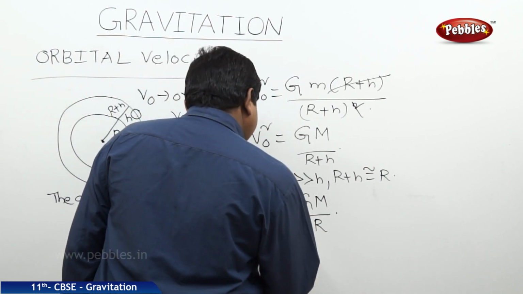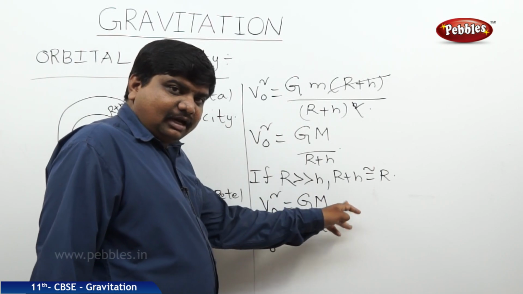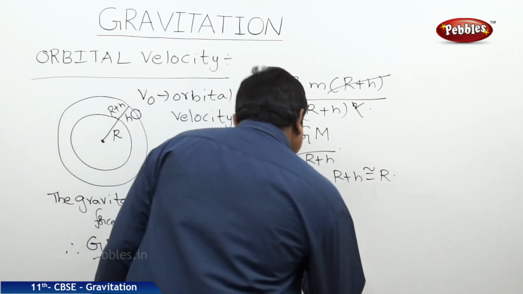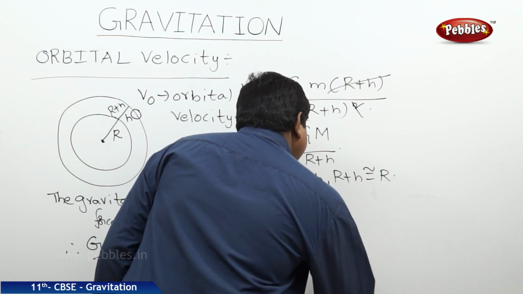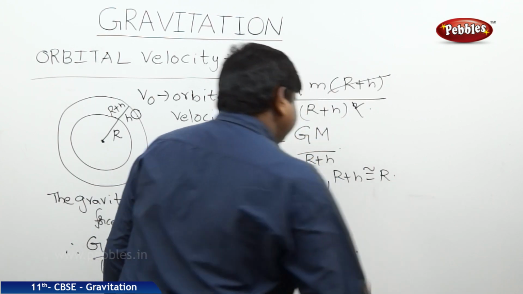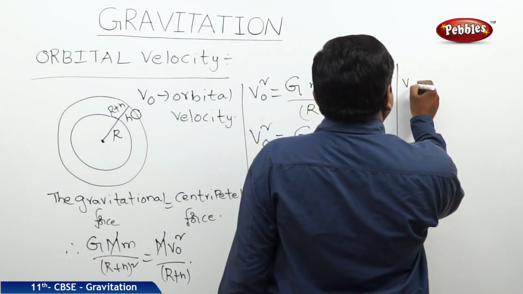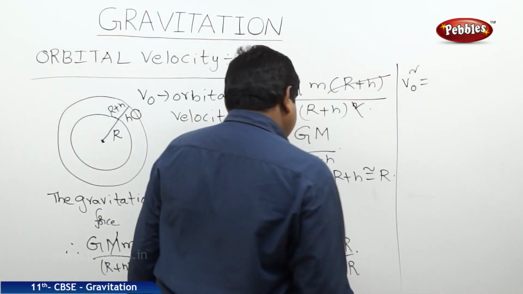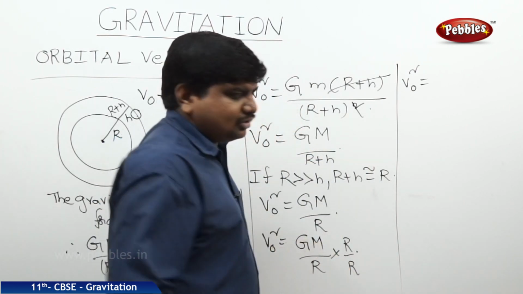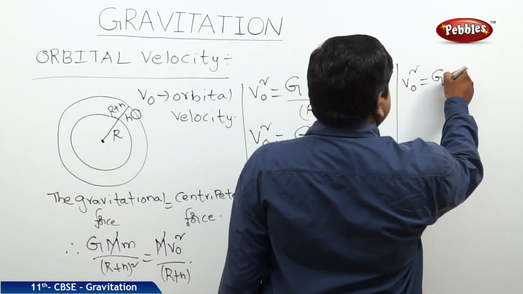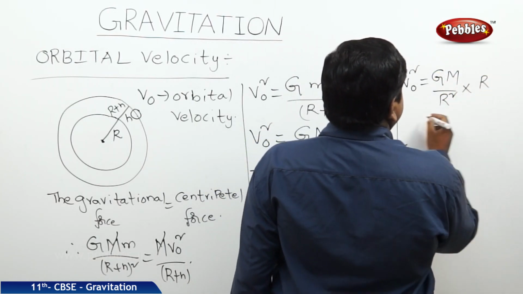So v naught square is equal to GM by r. I am multiplying this whole equation by capital R and dividing by capital R. Therefore, GM by r into r by r, so v naught square is equal to GM by r into r. This r into r is nothing but r square, so GM by r square into r.